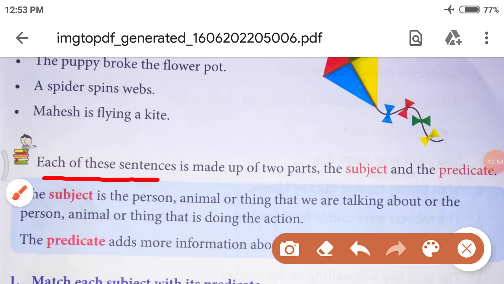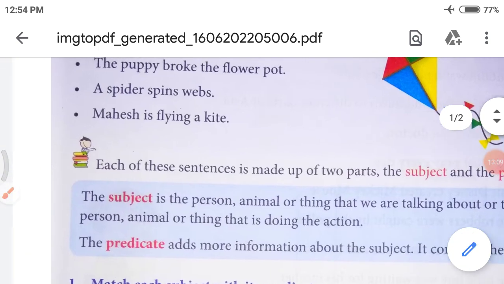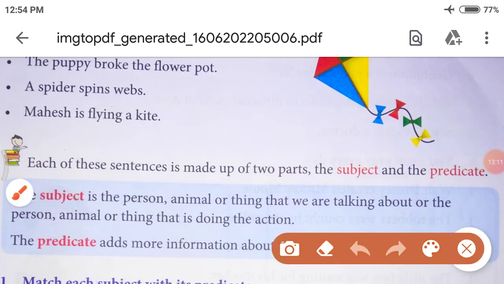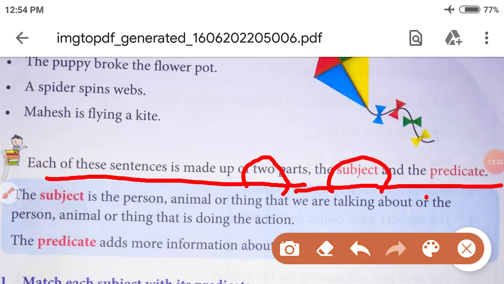Each of these sentences is made up of two parts, the subject and the predicate. How many parts? Two, subject and predicate. Each of the sentences is made up of two parts. How many parts? Two parts. The subject and the predicate. Now let's see what is subject and what is predicate.